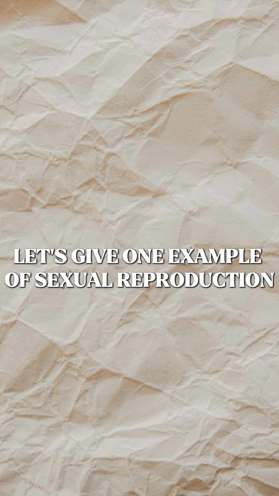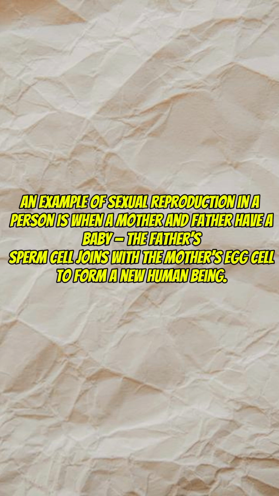Let's give one example of sexual reproduction. An example of sexual reproduction in a person is when a mother and father have a baby. The father's sperm cell joins with the mother's egg cell to form a new human being.